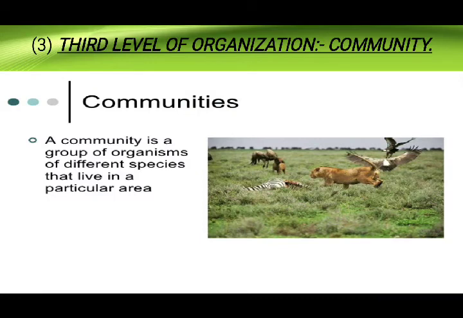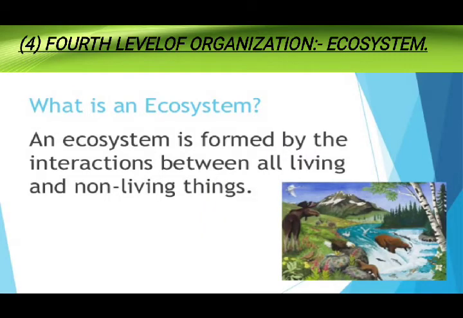Now the third level of organization is community. So what do you mean by community? A community is a group of organisms of different species that live in a particular area. For example, a group of humans, a group of lions, a group of tigers living in a particular area are called an animal community. Now the fourth level of organization is the ecosystem. So what do you mean by ecosystem? An ecosystem is formed by the interaction between all living and non-living things. So the system formed by interaction between biotic and abiotic factors is known as an ecosystem.